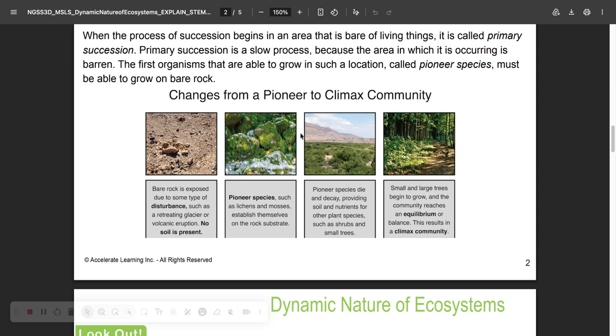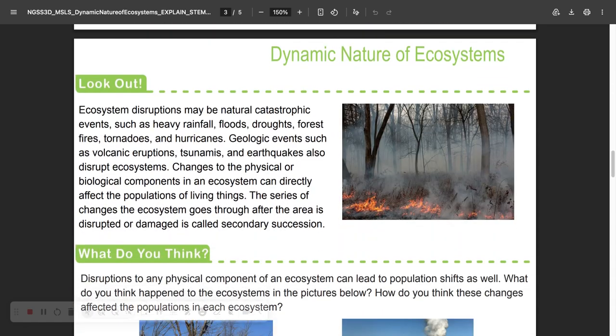Okay, so we have changes from a pioneer to climax community. Bare rock is exposed due to some type of disturbance, such as a retreating glacier or volcanic eruption. No soil is present. Pioneer species, such as lichens and mosses, establish themselves on the rock substrate. Pioneer species die and decay, providing soil and nutrients for other plant species, such as shrubs and small trees. Small and large trees begin to grow and the community reaches an equilibrium, or balance. This results in the climax community.